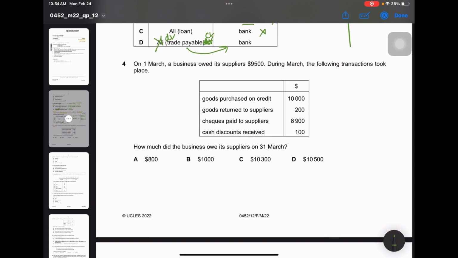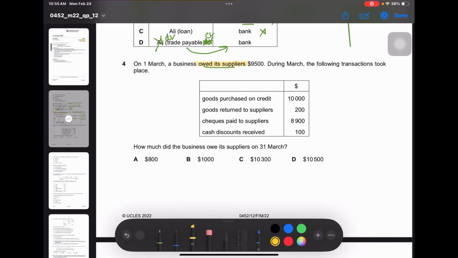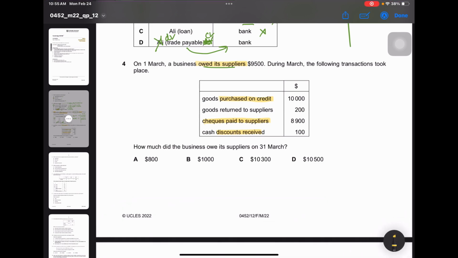Now let's move on to question 4. On 1 March, a business owed its suppliers 9,500. During March, the following transactions took place. They've given us a set of details, and they're asking how much the business owed its suppliers on 31 March. In this case, I would always suggest that you prepare a control account. Whenever you see owed its suppliers, or purchased on credit, or cheques paid, or discounts received, it's either a purchase ledger control account or a sales ledger control account. In this case, it's purchases.